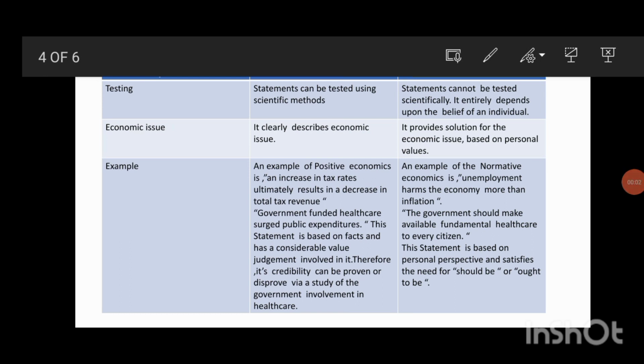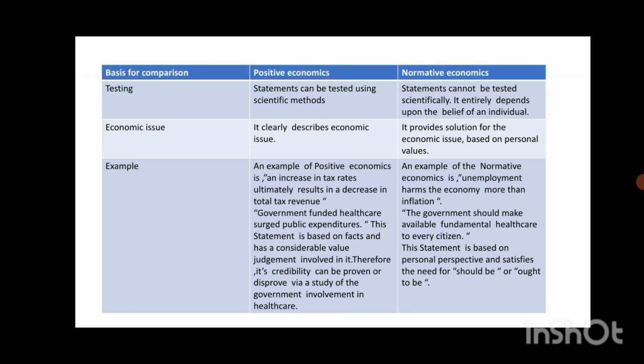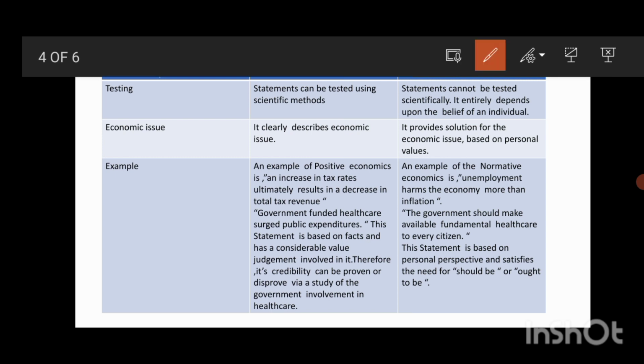Another example is that government-funded healthcare surges public expenditure. The government has put a lot of funds into healthcare, and because of that, public expenditure has risen. This statement is based on facts and has no value judgment involved in it. Therefore it can credibly be proven or disproven through the study of government involvement in healthcare. So you can see that it speaks about a cause and effect relationship. So it is positive economics, which explains these things.